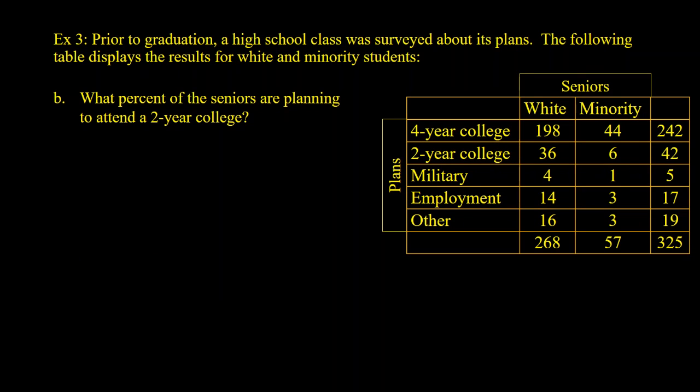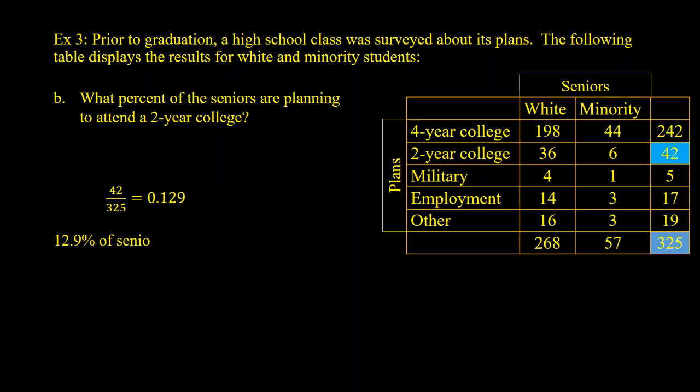What percent of seniors are planning to attend a 2-year college? We're still looking at seniors here. So of the seniors, what percent plan on going to 2-year? And there are 42 of those, so we're including both white and minority. So 42 over 325 is 0.129. 12.9% of seniors plan to attend a 2-year college.